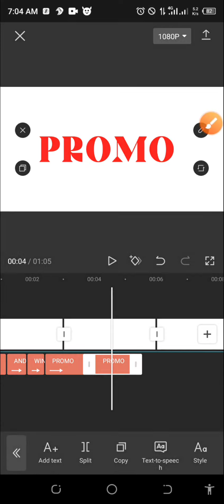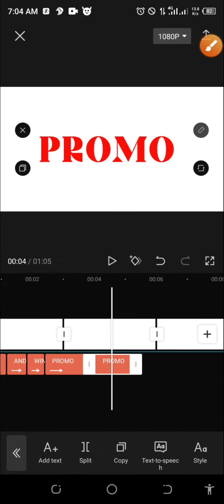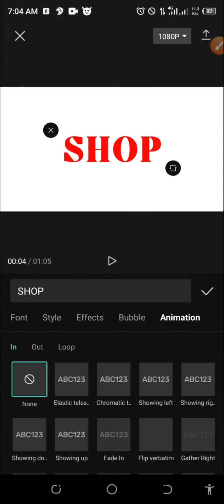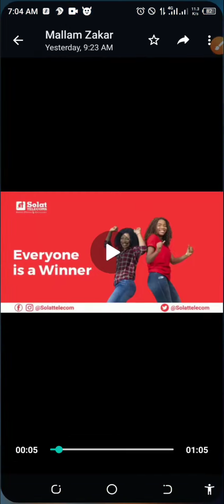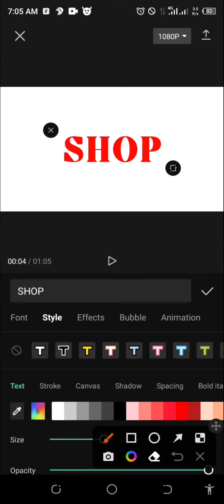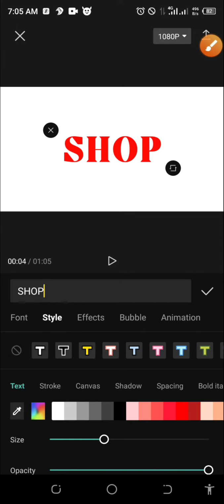It's in a different type of style. So let me edit first and write shop. That is the first thing you need to do. Write it. I will capitalize again. Shop. But this is not the type of text style we have there. The type of text style we have here is like the holo text style. Shop and win promo. Shop. Okay, this holo text style, let's look for it. We have the shop written now, so let's edit it. Let me go to style. I'll click on style under text edit. I'm on style. So now I'm going to stroke.